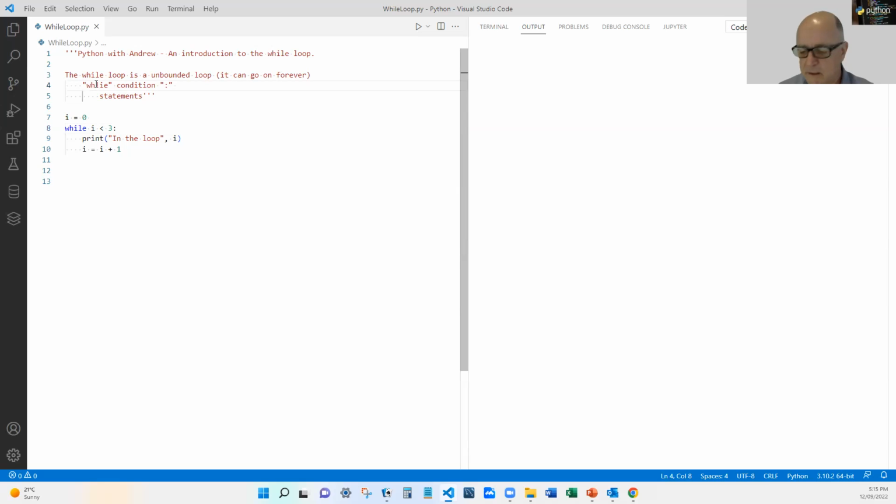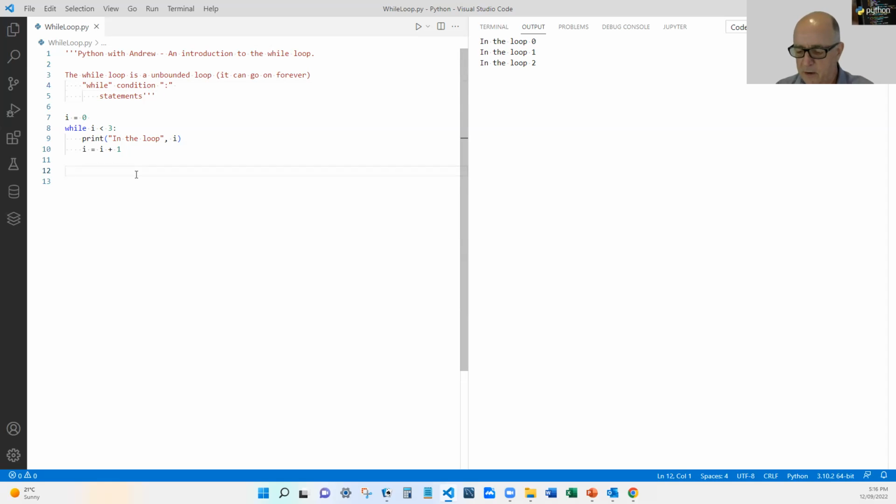All right, well, excuse my spelling there, but the while we have a condition is, while it's true, we'll keep doing these statements and go round and round and round in repetition. And here's an interesting example. I've set my variable i to 0, and while i is less than 3, I'm going to print i in the loop, and then I'm going to increment i again. So if we save that and run that, in the loop 0, 1, 2.